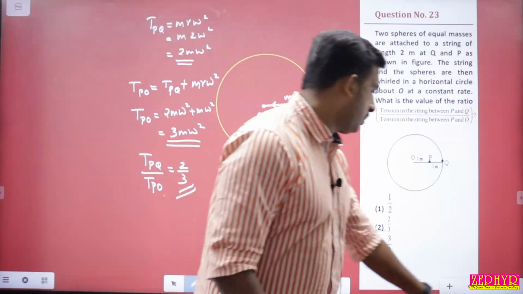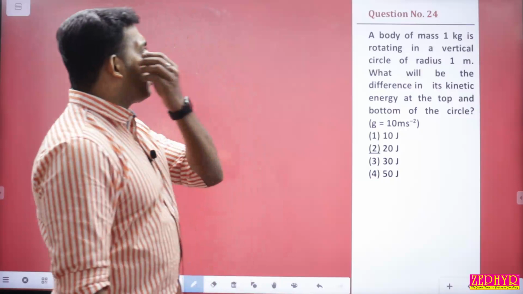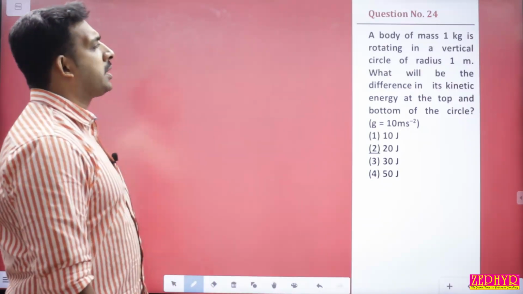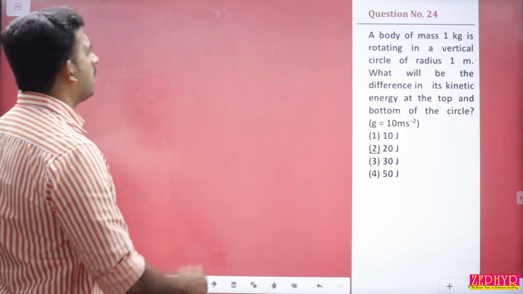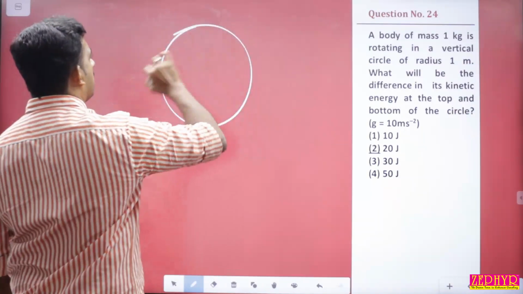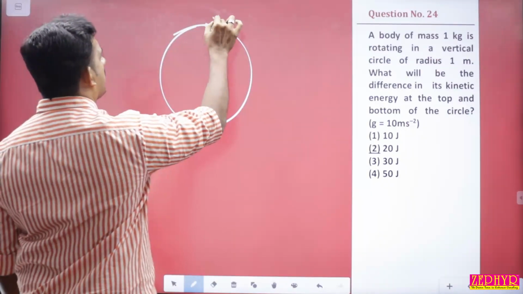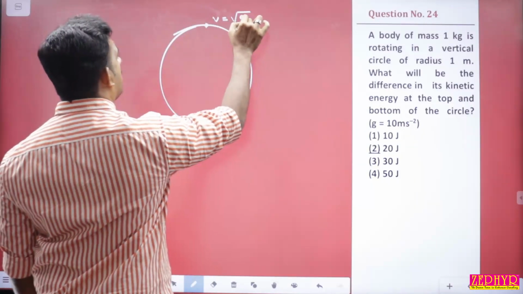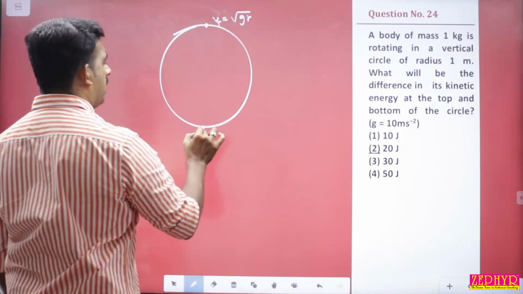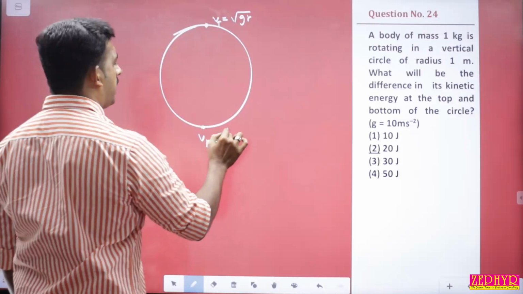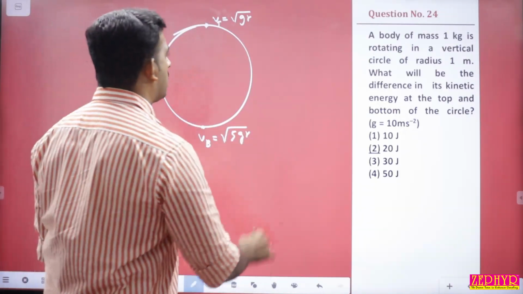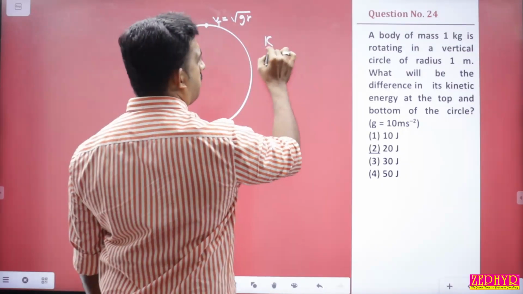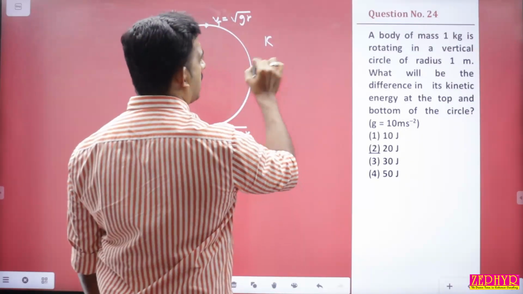Option 2. Next one, a body of mass 1 kilogram is rotating in a vertical circle of radius 1 meter. What will be the difference in kinetic energies at the top and bottommost circle? So when it is rotating in a vertical circle, at the topmost point the velocity should be equal to root of gr. At the bottommost point the velocity should be equal to root of 5gr. These are the critical velocities to complete the vertical circle. So the kinetic energy difference between the top and bottom of the circle will be equal to.